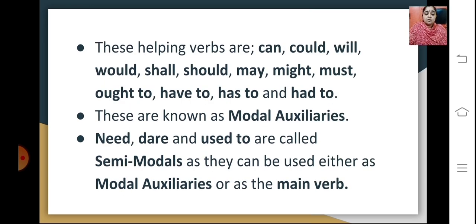These helping verbs, some of them, are can, could, will, would, shall, should, may, might, must, ought to, have to, has to, and had to. So these are the general helping verbs that we often use. These are also known as modal auxiliaries. They are used with the principal verbs. Whatever verbs are present, they assist those verbs.